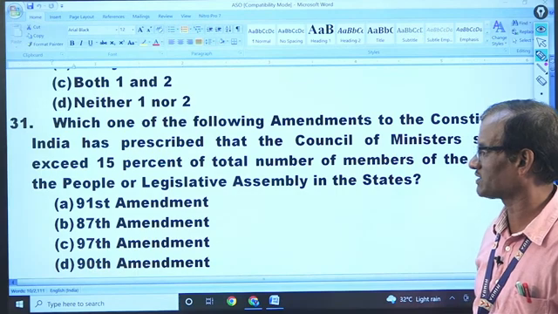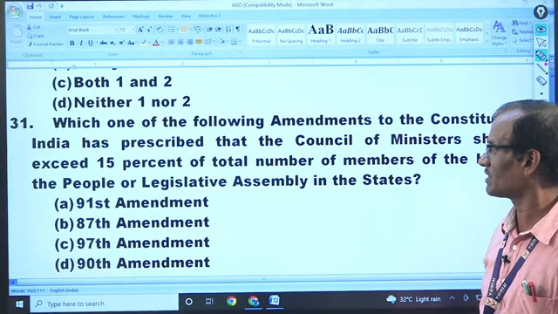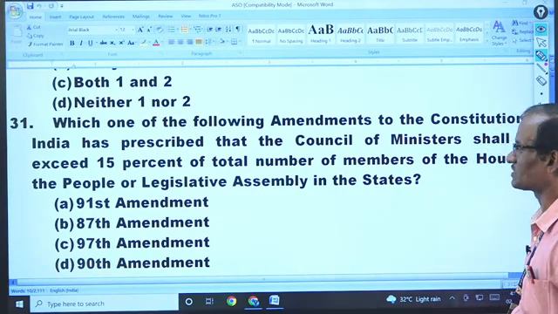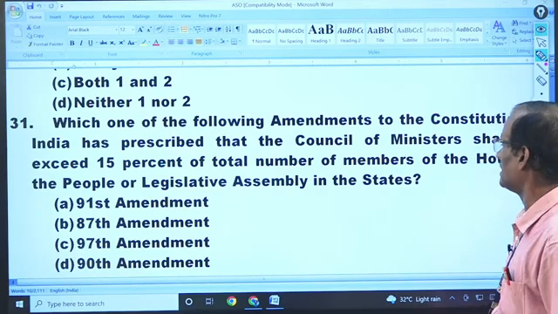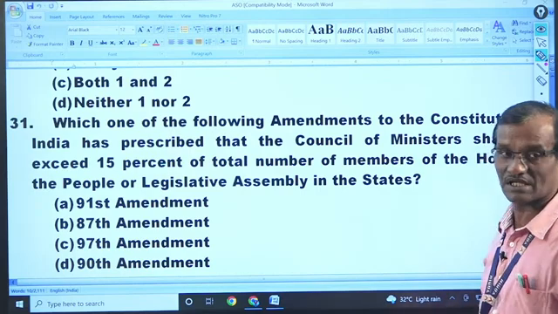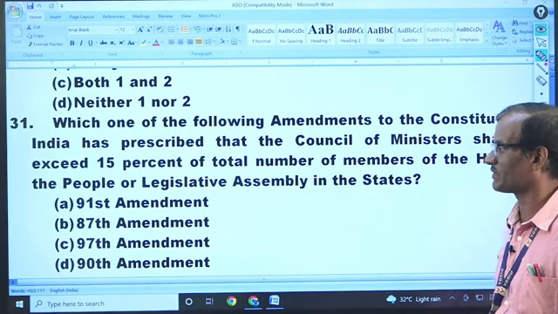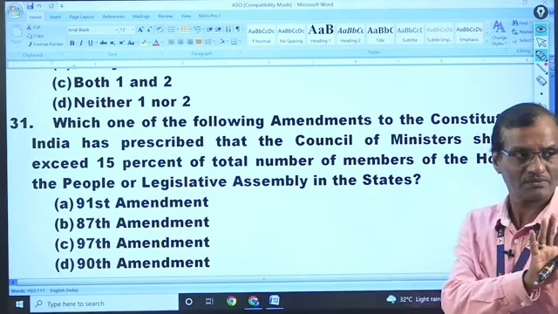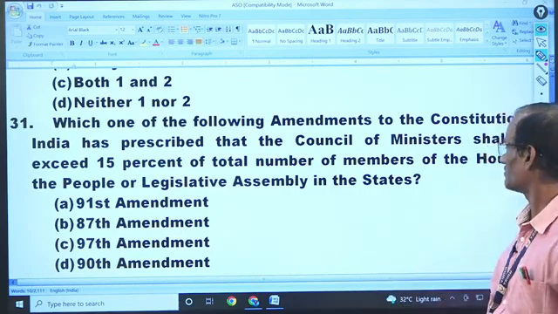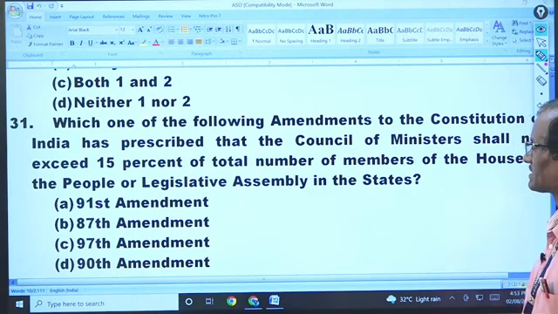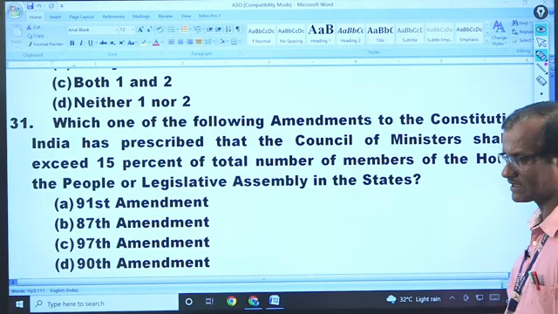So what is the answer to 31? Which one of the following amendments to the Constitution of India has prescribed that the Council of Ministers shall not exceed 15% of the total strength of the members of the House, the Legislative Assembly in the state? Which amendment provided it?